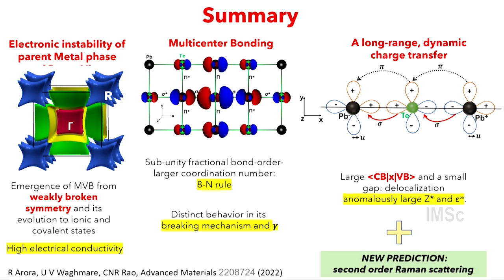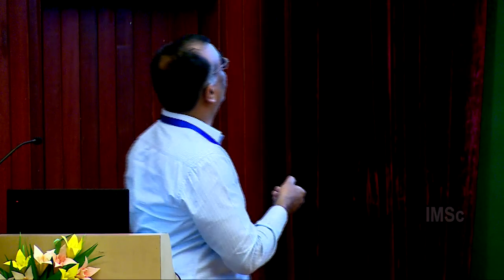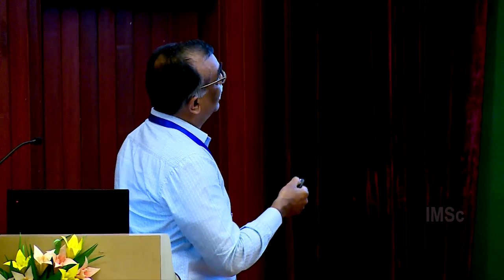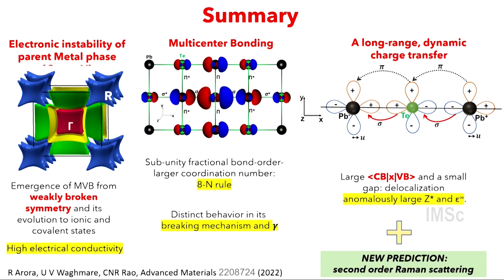I'll summarize my talk here. First, metavalent bonding comes about as a weakly broken symmetry state of a parent metallic state. Second, it is multi-center bonding, which is why it explains these properties. And lastly, long-range charge transfer is the mechanism which governs its very anomalous properties involving responses to polar fields. And the take-home message is that different chemical bonding in these systems, at least we have shown, is a consequence of broken symmetry, very similar to the high-energy physics ideas that we have.